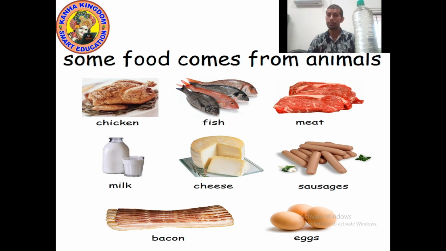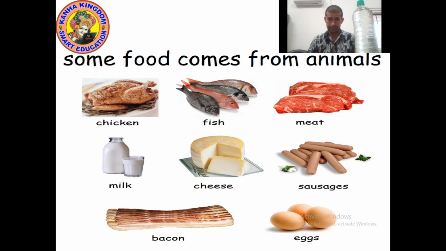So many people eat fish. Next is meat. Yes, meat. We get meat from different animals. There are different types of meat. We will study today about different kinds of meat.